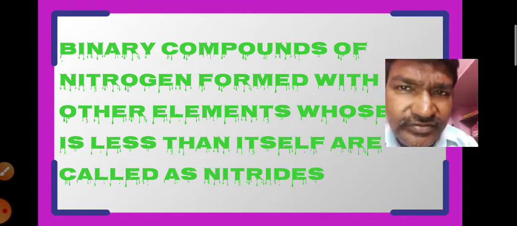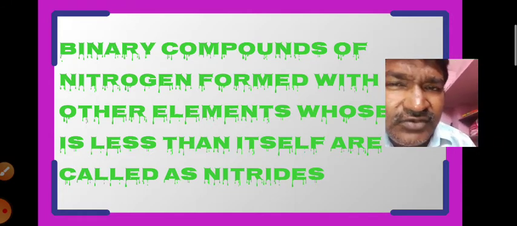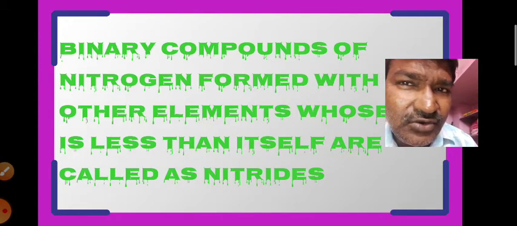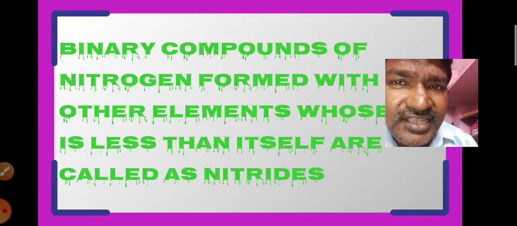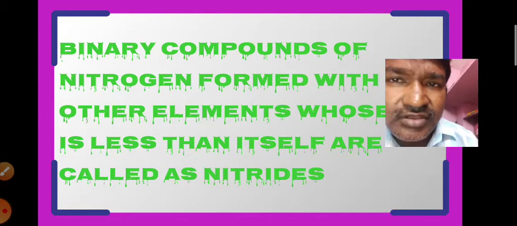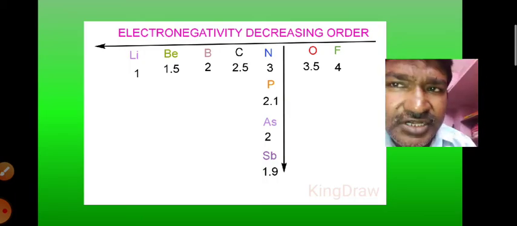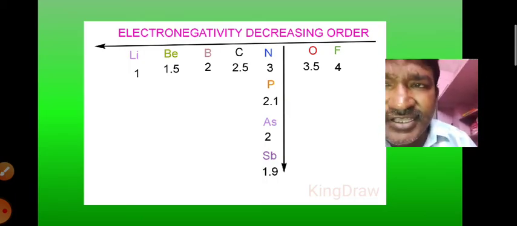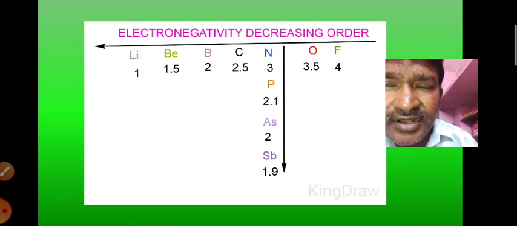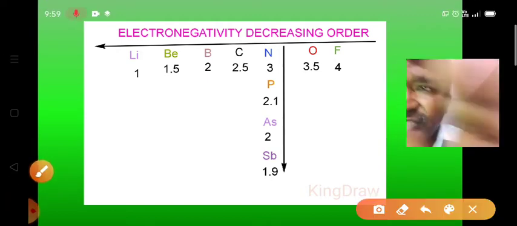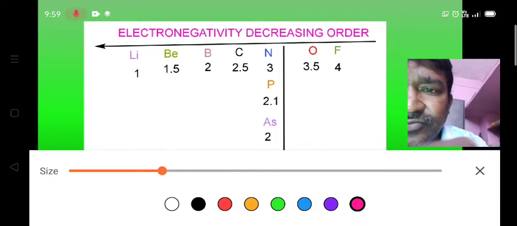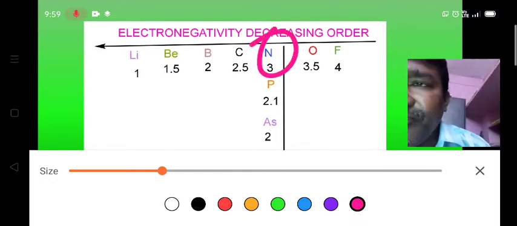Before going to that, let us have a look which elements have electronegativity less than the nitrogen. Nitrogen electronegativity is 3. As we are seeing here in this slide, electronegativity of nitrogen is 3.